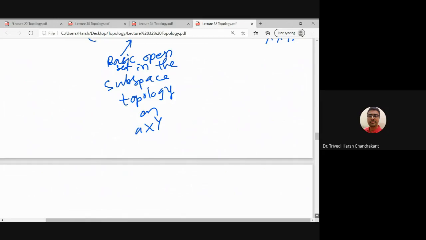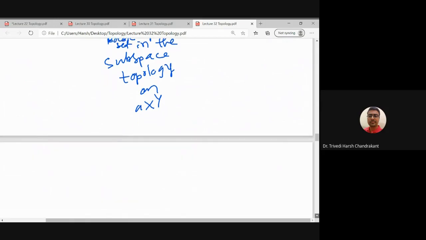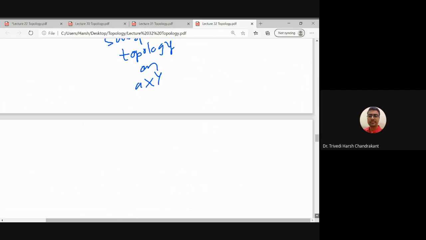If you remember the lecture on the product topology, we drew the diagram of U cross V as the interior of a rectangle, and A cross Y is a vertical line. So now there are two cases. Either the vertical line intersects the rectangle or it won't. If it won't, then the intersection is the null set.